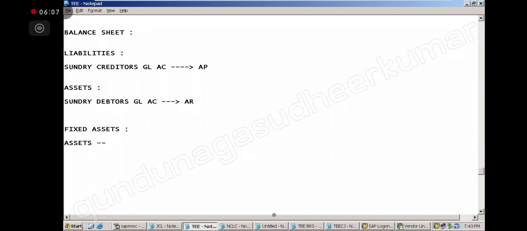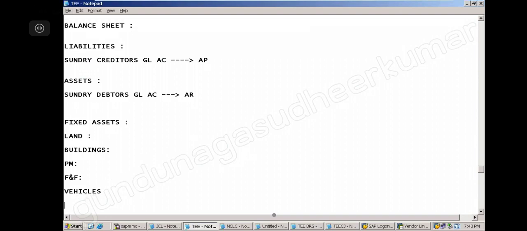I cannot say, right? When I talk about assets in a balance sheet, I have to very clearly specify. Like I can say land this much, building this much, plant and machinery this much, furniture and fixtures this much, and then vehicle this much. Like that, I have to very clearly say what is the percentage, what is the amount of each asset.